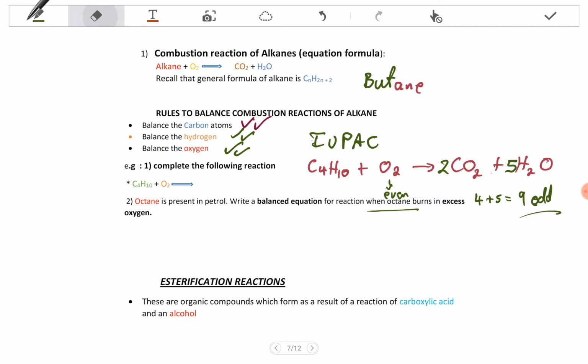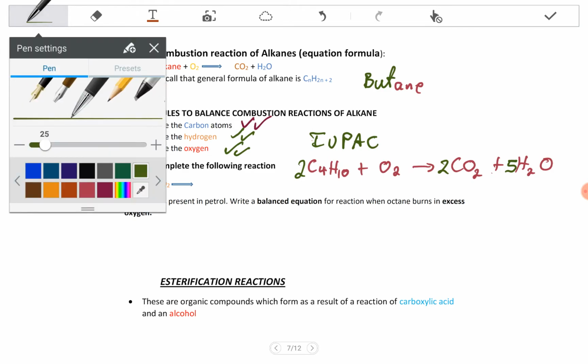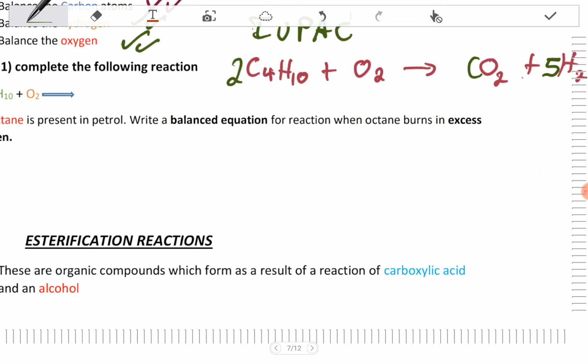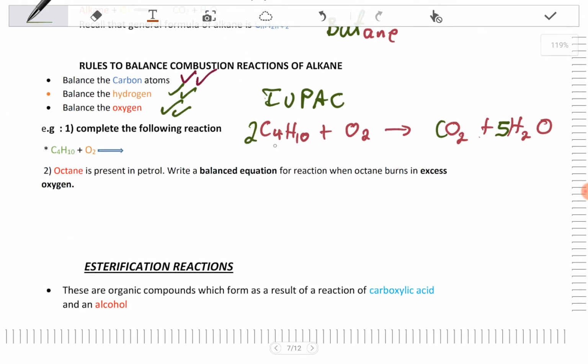Okay. So since you can't balance these two, we go back and start again. So when you start again, you put 2 here. Now, since it was 1 first, you put 2 here. You are balancing the carbon first. So you put 2 there, and since it was 2, now you have a C2C4, so that means this is 8.